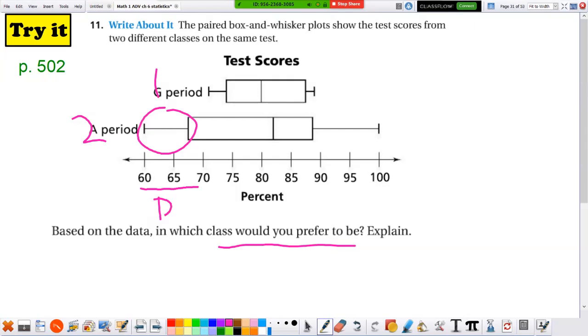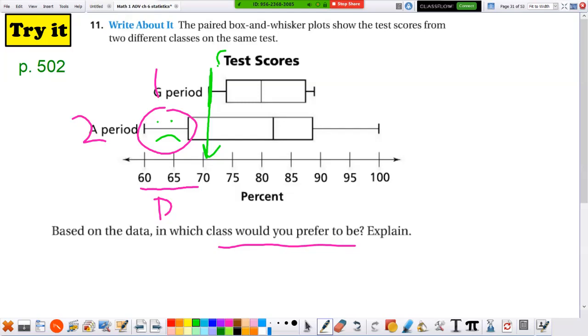But if you look in first period, their lowest grade is right here, 72. Nobody has lower than a C. So maybe I'd be in first period. Because look, in second period, I could be one of these people right in here. I don't want to be one of those people. So do you want to be in first period?